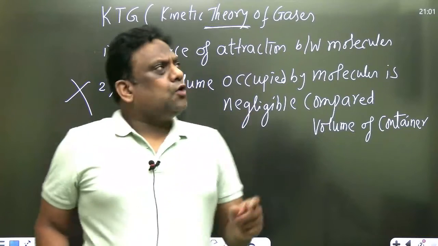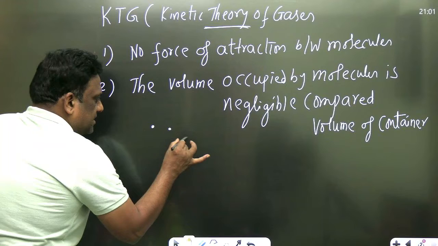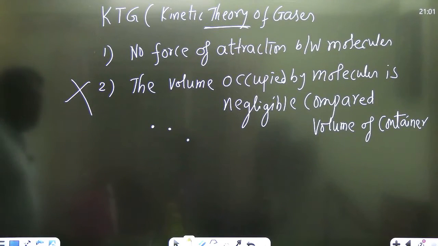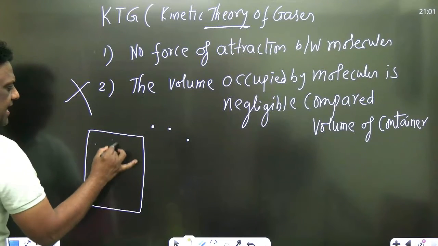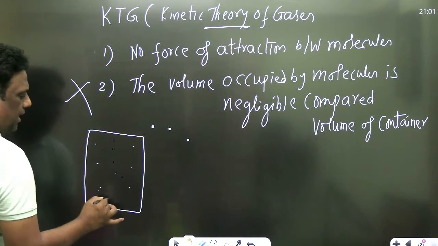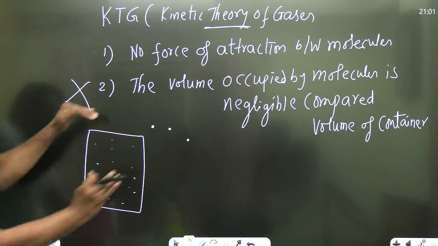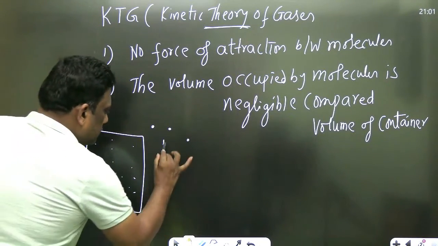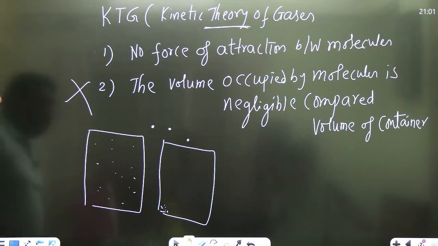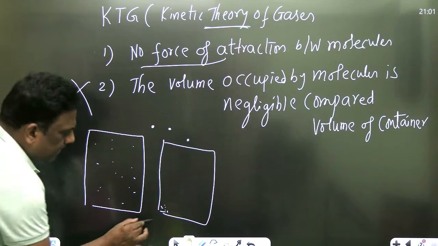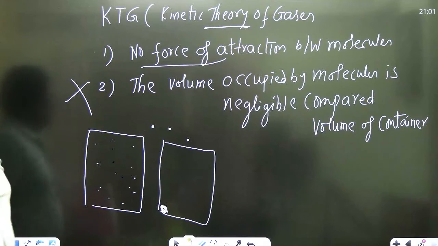Definitely molecules possess volume. According to kinetic theory of gases, the molecules are assumed to be something like point masses. So for example, observe clearly. These are ideal gas molecules, like point masses. And this is the volume of the container. You bring all molecules together, all molecules at one place. And according to kinetic theory of gases, the volume occupied by these molecules is negligible compared to the volume of container.